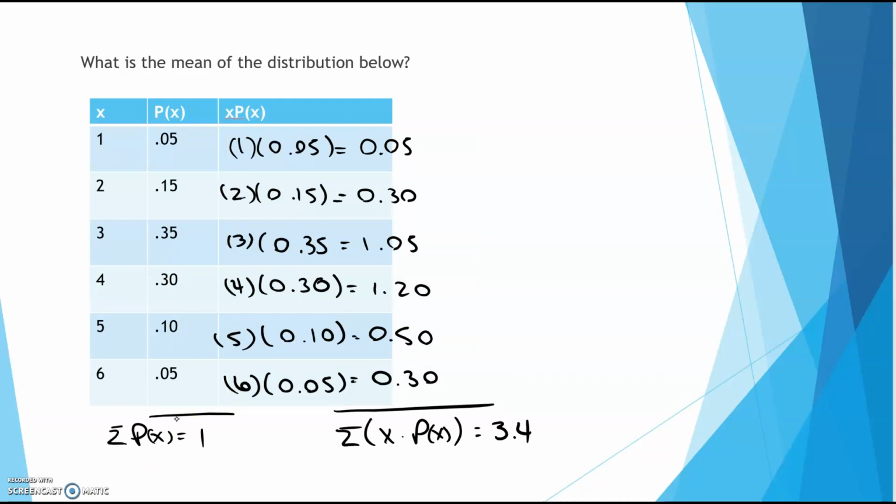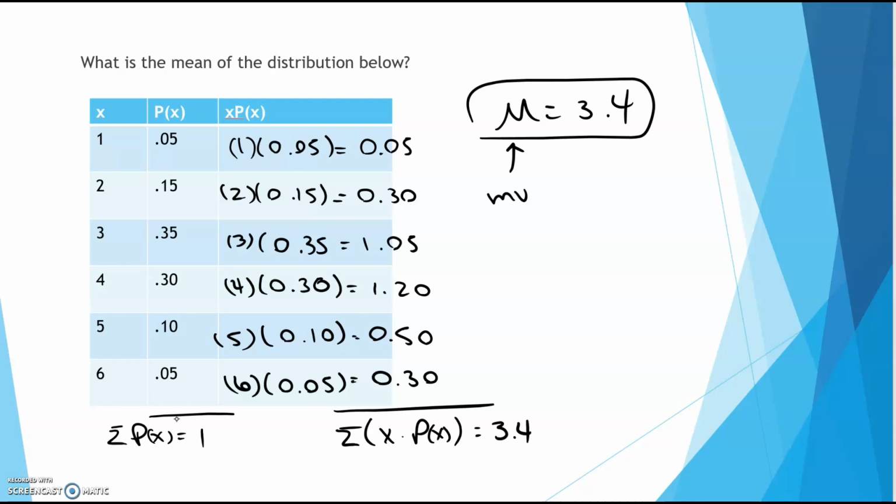Okay, so the mean for this probability distribution is 3.4. Remember, this is a Greek letter. It represents the population mean. We say mu, so that is mu, or your population mean, is equal to 3.4.